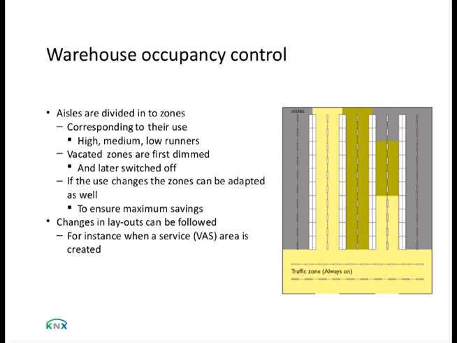With a system like this, we can also follow changes in the layout very easily. Sometimes people remove racks and make additional areas for their value-added services, for instance packaging, adding stuff to products, and in those areas they remove the aisles. Now it is possible in an area like that to group all the luminaires that belong to an area and switch them off and on simultaneously on occupancy, for instance.